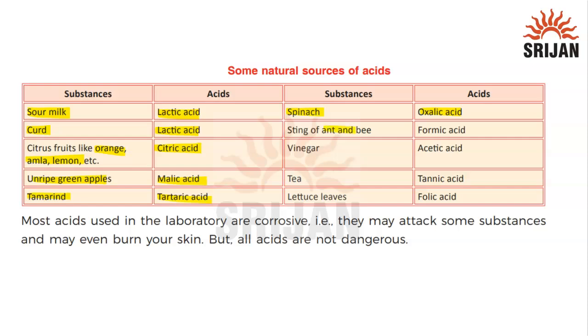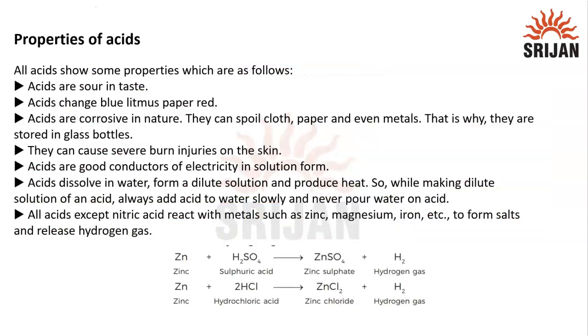Then the sting of ant and bee, very important, contains formic acid. Then in vinegar we have acetic acid. In tea we have tannic acid, and in lettuce leaves we have folic acid. Most acids used in the laboratory are corrosive. That is, they may attack some substances and may even burn your skin. But all acids are not at all dangerous.